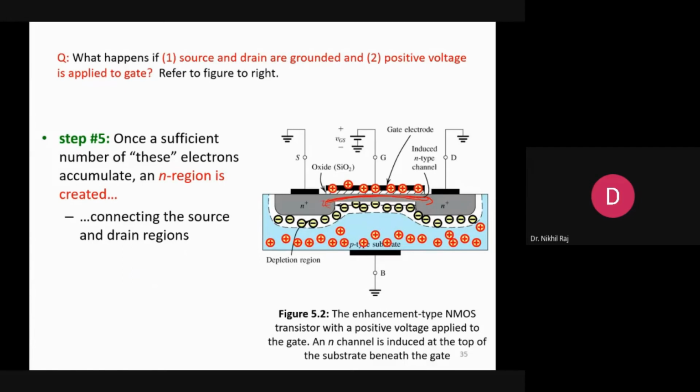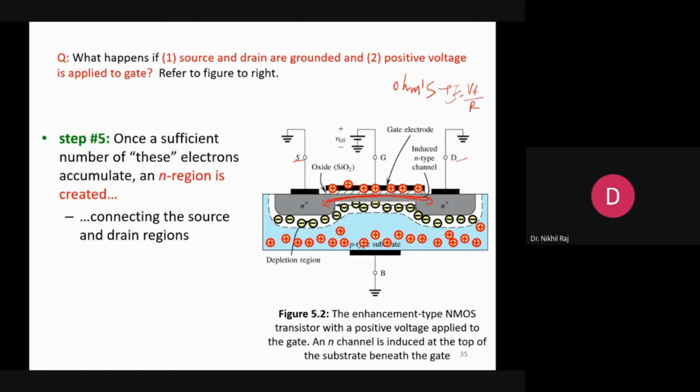Why? Because current flows only when Ohm's law is obeyed. What is Ohm's law? Ohm's law says that the current I depends on the potential difference, which must be there, with some channel resistance. Then only the current will exist. Since here the channel is created, but drain and source are both at the same potential, no potential difference is there, so no current will flow.